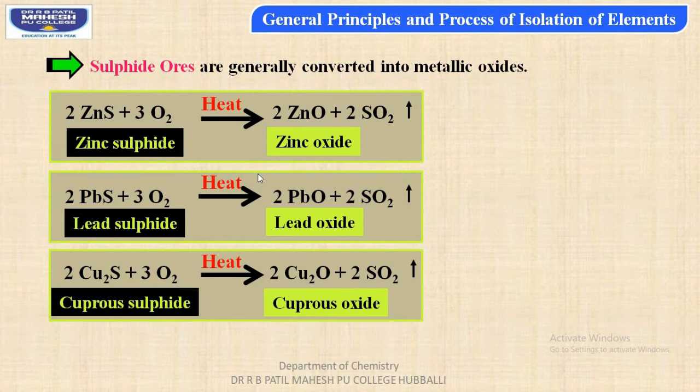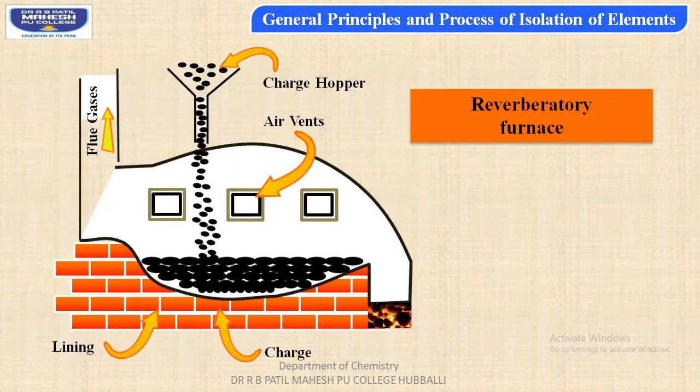From this discussion, student, it is clear that sulfide ores are getting converted into metallic oxides. For example, zinc sulfide is getting converted into zinc oxide, lead sulfide is getting converted into lead oxide, cuprous sulfide is getting converted into cuprous oxide. And the next, roasting process makes the ore particles to become porous in nature. The diagram represents reverberatory furnace which is used for the roasting process.